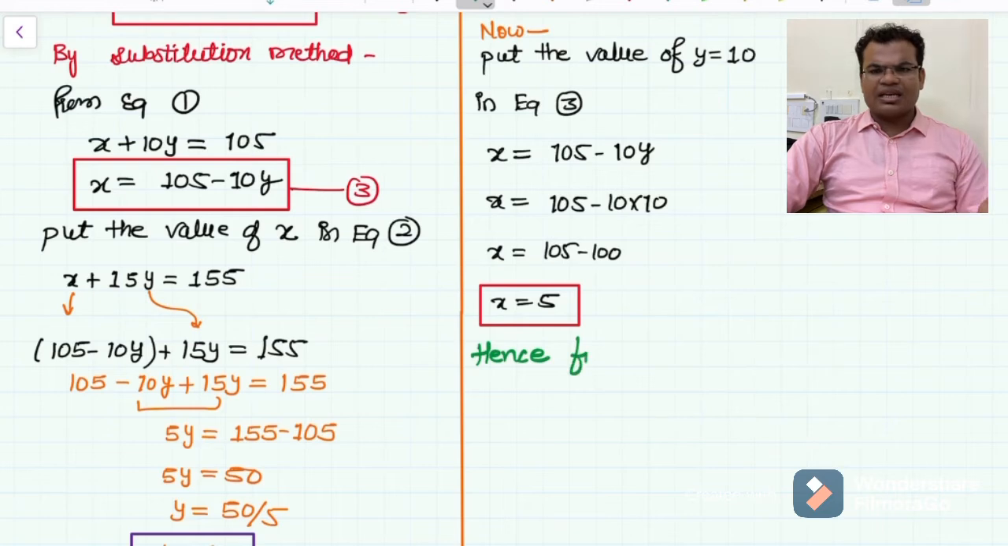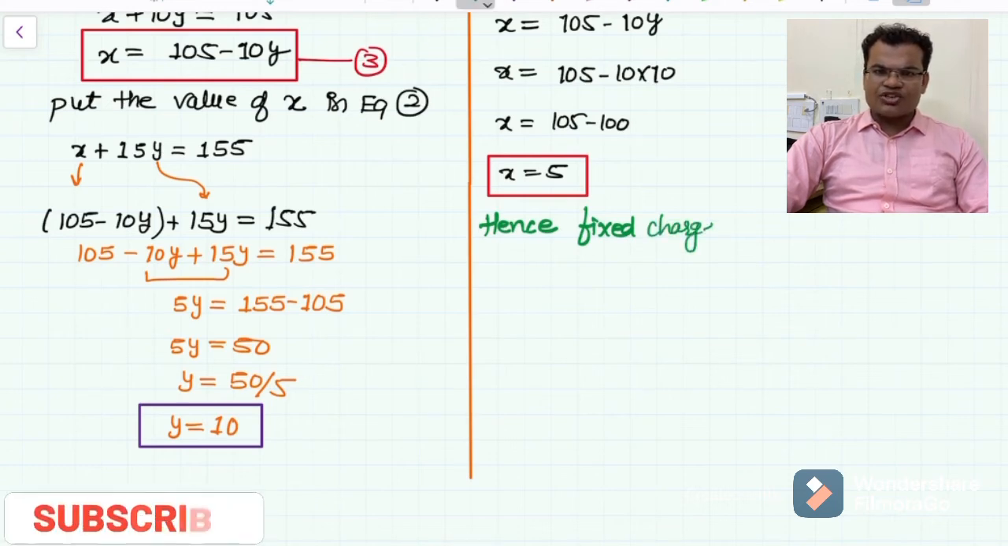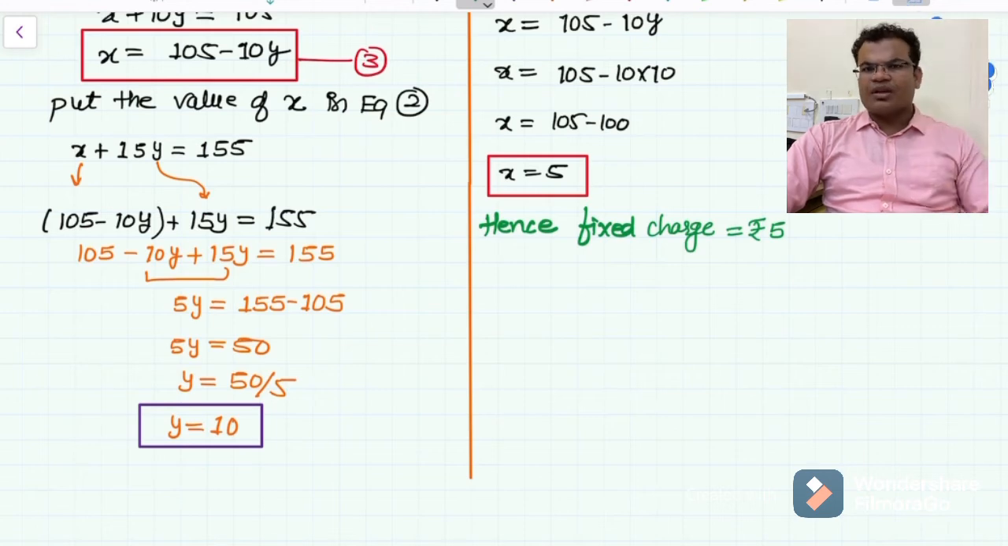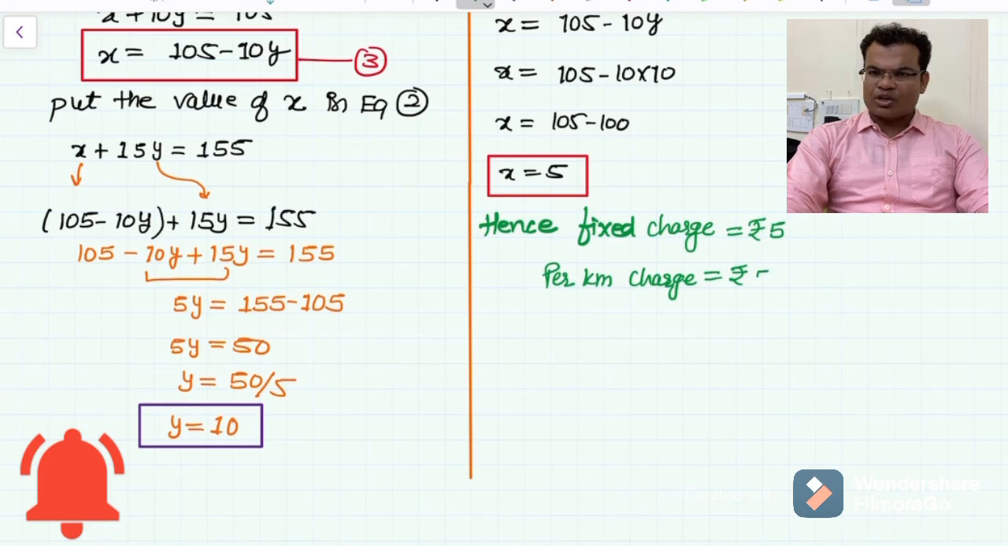Hence, in the last you just write that the fixed charge taken by the auto rickshaw or the Uber or any rented cab is rupees x, that is rupees 5, and the subsequent distance you travel, that is per kilometer, is rupees 10. So the fixed charge is 5, and the per kilometer charge is 10 rupees.